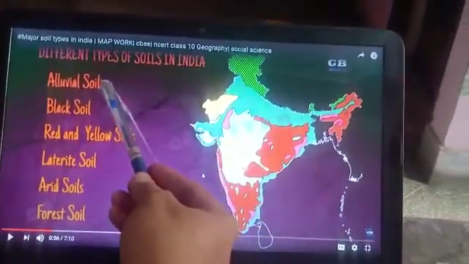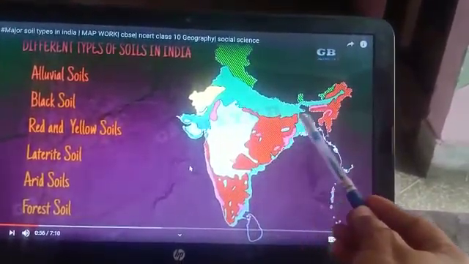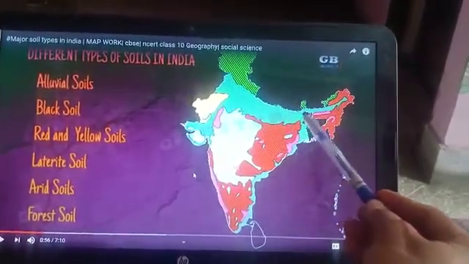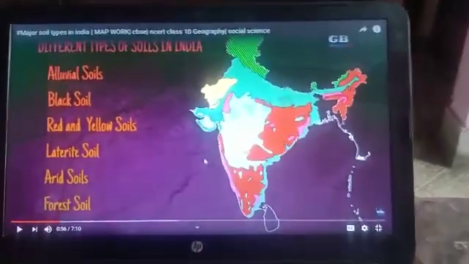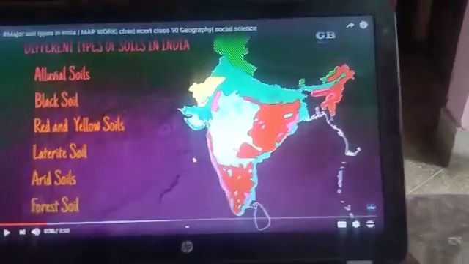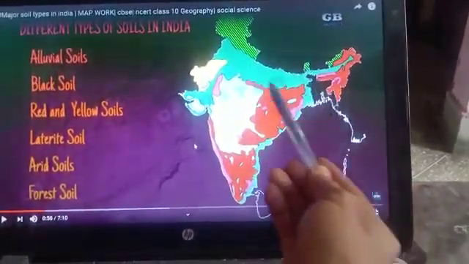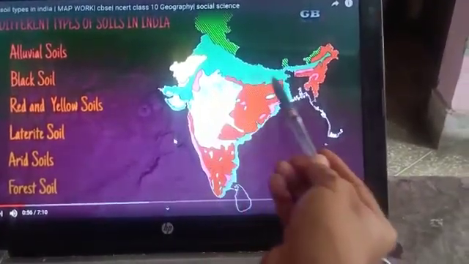So first let's start with alluvial soil. It is found in our country in the northern plains. Clear? It is found here because a lot of rivers flow through this region, and the main river is the Ganga river and its tributaries. Alluvial soil is found here because these rivers bring sediments with them and settle down here.